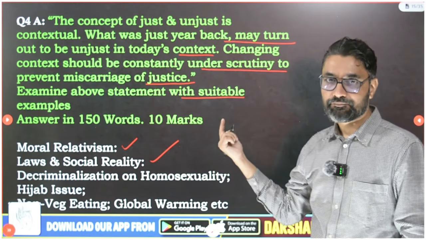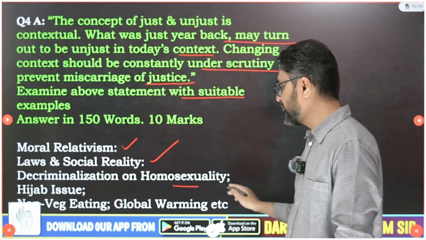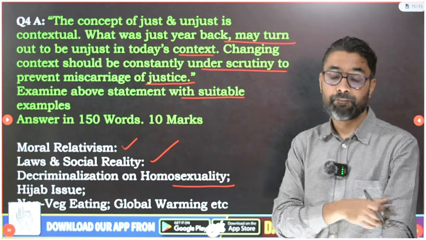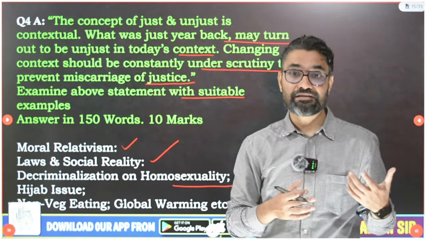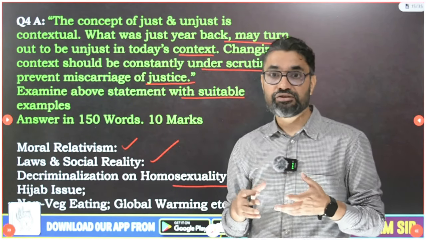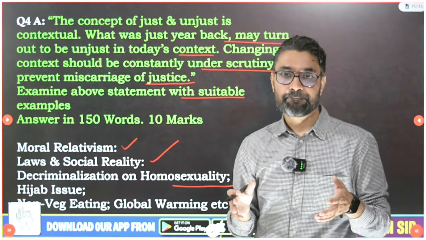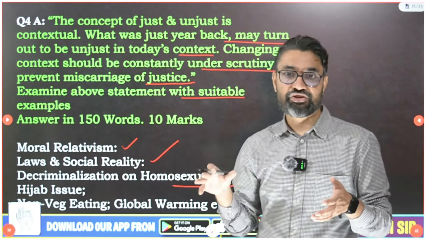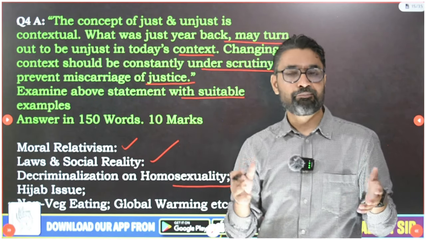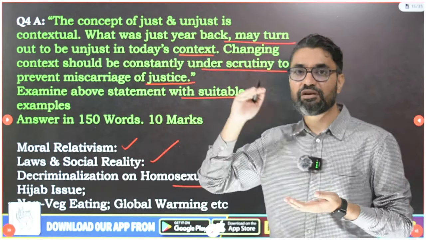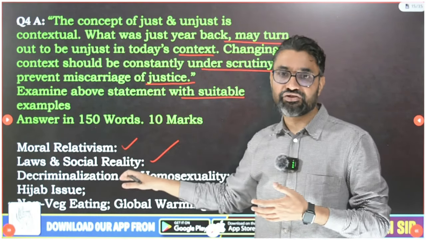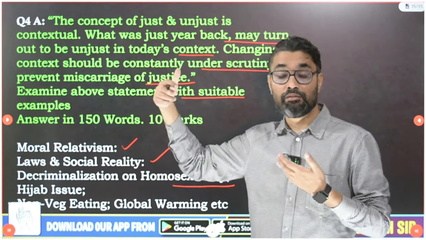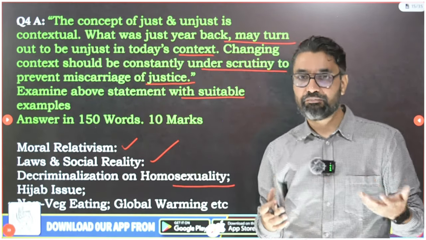So this argument clearly says that law should reflect the social reality, and social reality means social context. And then decriminalization of homosexuality, you can use as an example. What people thought thousands of years back was a different understanding, but today modern psychology, modern science gave us a different view about homosexual orientation, etc. If this is not abnormality, crime, sin, then we should change our understanding, change context, and make a law for their protection, homosexuals. And tomorrow maybe we will legalize homosexual marriages.